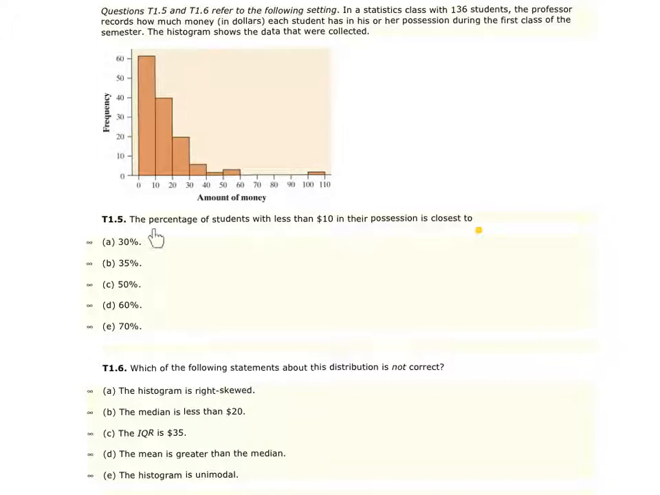Question 5. The percent of students with less than $10 in their possession is closest to, and the answer here is going to be letter C. Easiest way to go about that, we went less than $10, so we know that's just going to be this first bin.